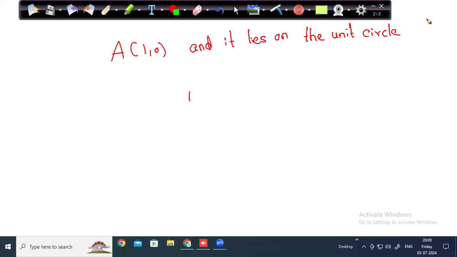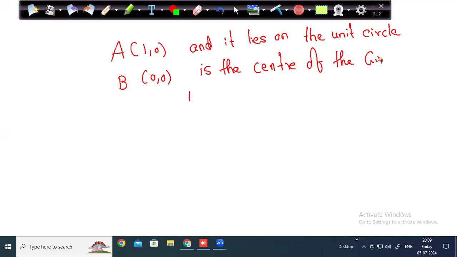So there is a point A (1, 0), and it lies on the unit circle, and point B (0, 0) is the center of the circle. Point C (-1, y) lies on the unit circle.